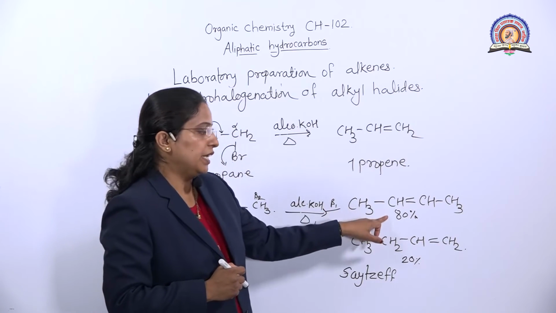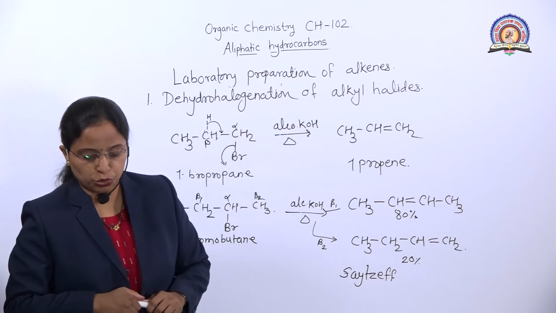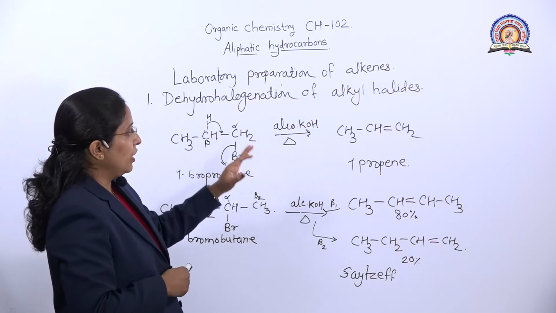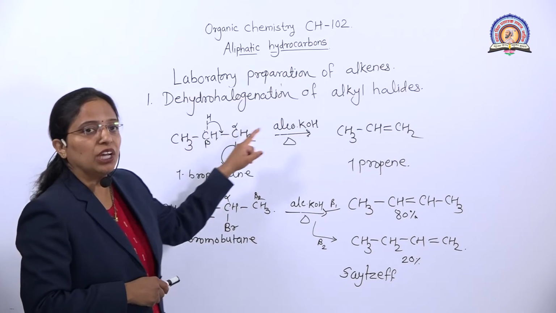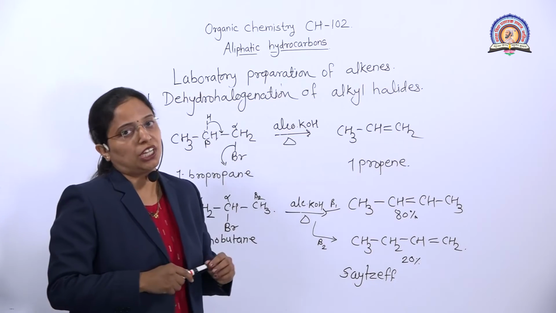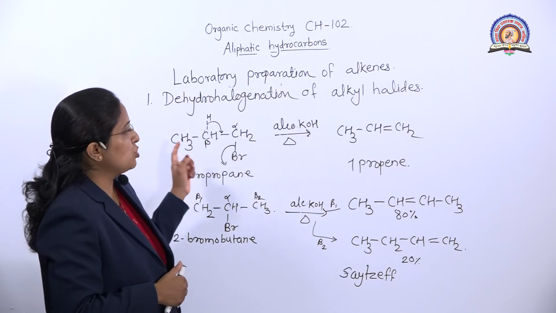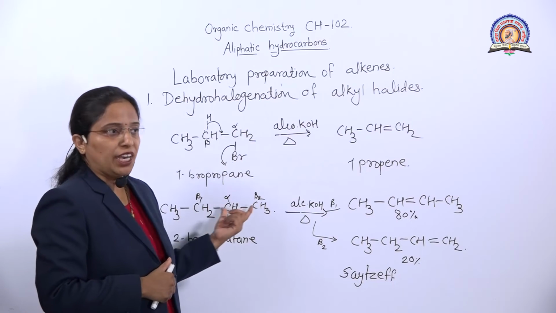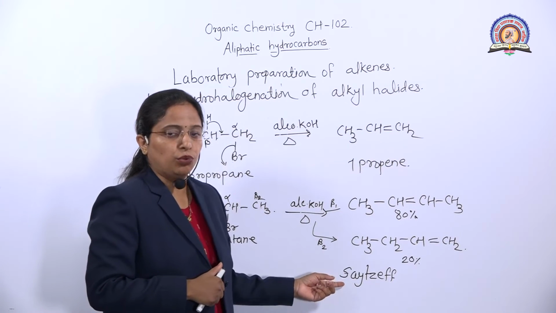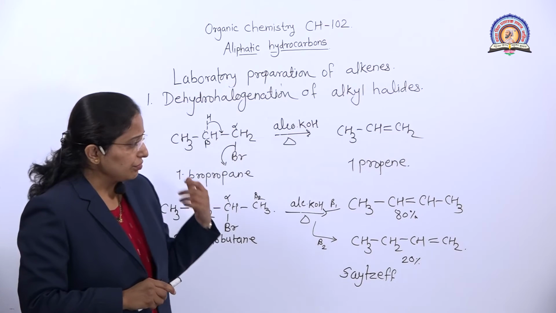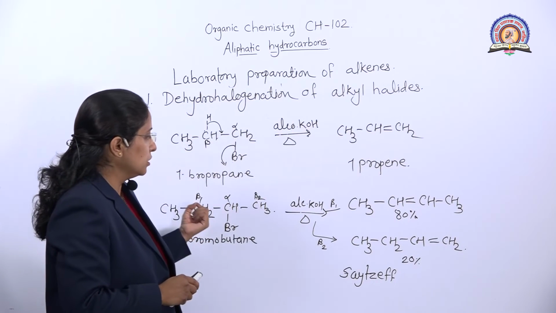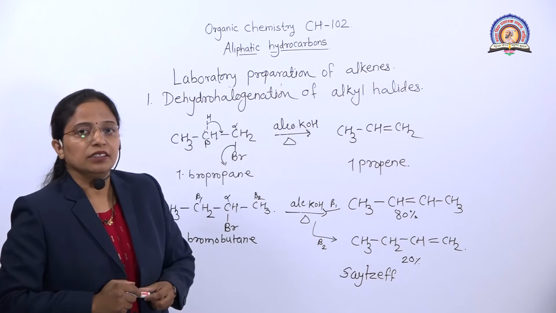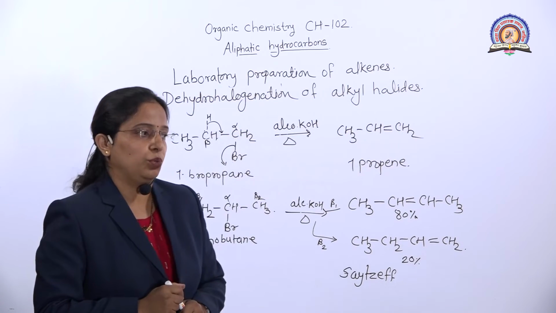Students, remember the dehydrohalogenation reaction of alkyl halides: alkyl halides react with alcoholic KOH or NaNH2, which are strong bases, and form alkenes. When 2 beta hydrogens are present, we use the Saytzeff rule, and the more substituted alkene forms as the major product. Then the next is dehydration of alcohols.